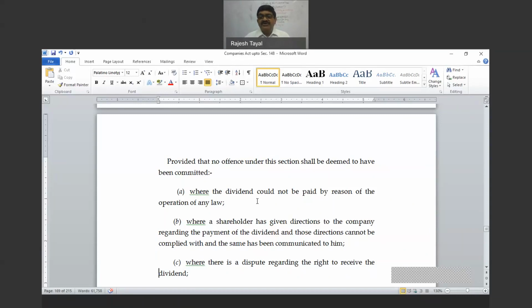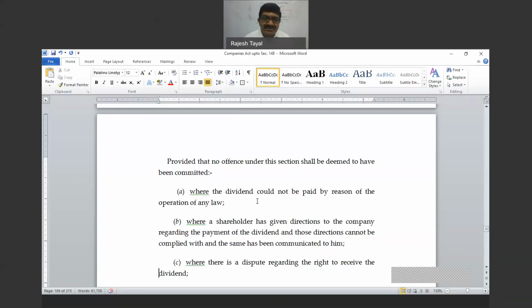In case of transmission that is held in abeyance, right? Say, for example, some investigation is going on regarding ownership of shares. I hope that investigation chapter you have read. Of course, I have not covered it, but I am presuming that you have read about the investigation of ownership of shares.